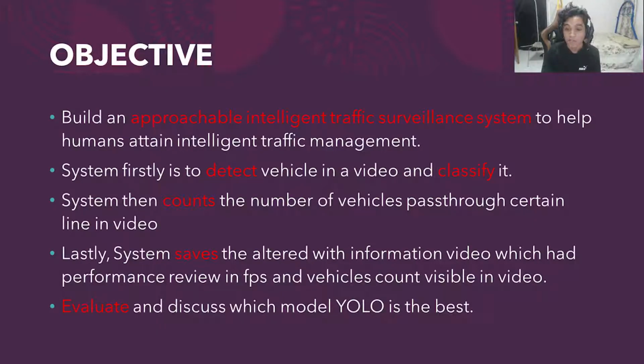Next, what is the objective of this project? This project is to build an approachable intelligent traffic surveillance system to help humans attain intelligent traffic management. This system firstly is to detect vehicles in a video and classify them. The system then counts the number of vehicles passed through a certain line in a video. Lastly, the system saves the altered video with performance review in frames per second and vehicle count visible in the video. Then we will evaluate and discuss which YOLO model is the best.